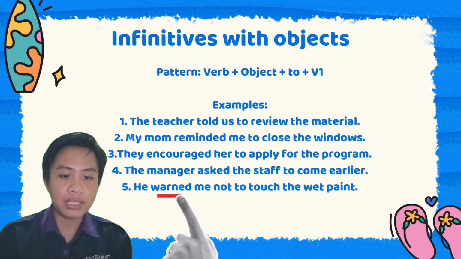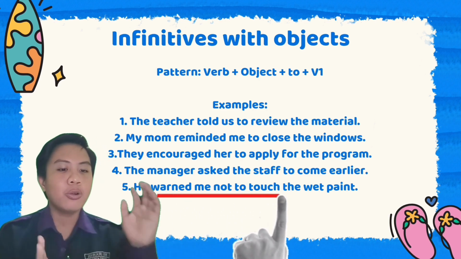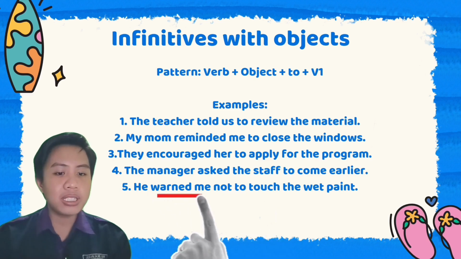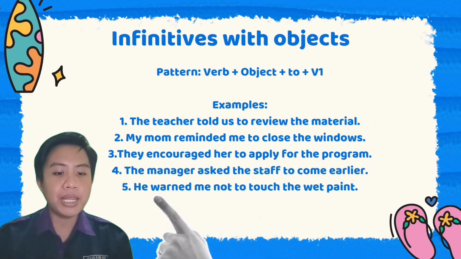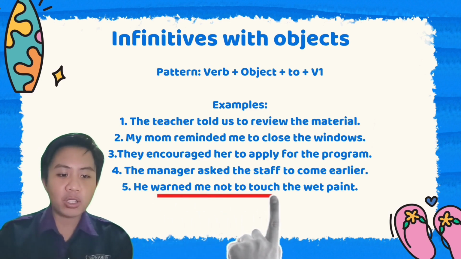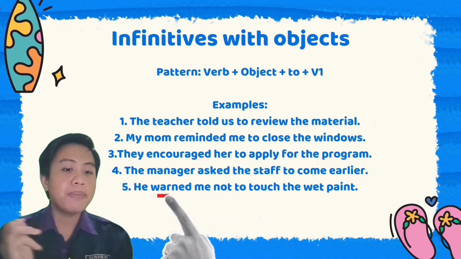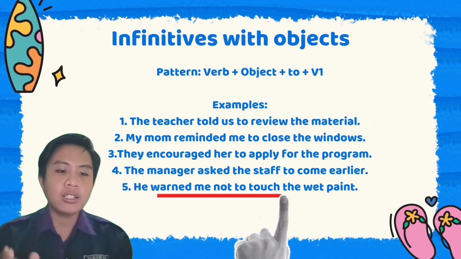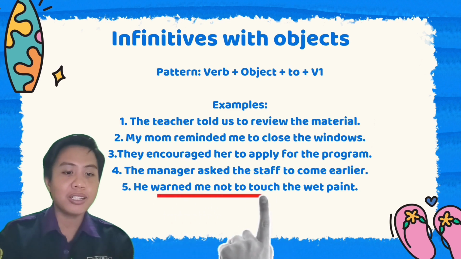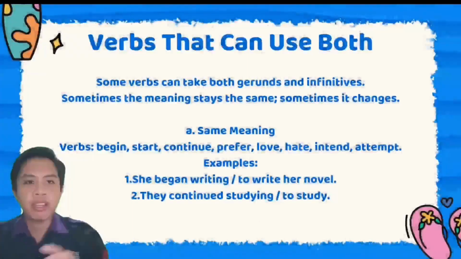He wants me not to touch the wet paint. He is a subject. Want is a verb. Me is an object. And then to plus verb one: touch the wet paint. The verb one is touch. The next, the wet paint, is a complement in this sentence.